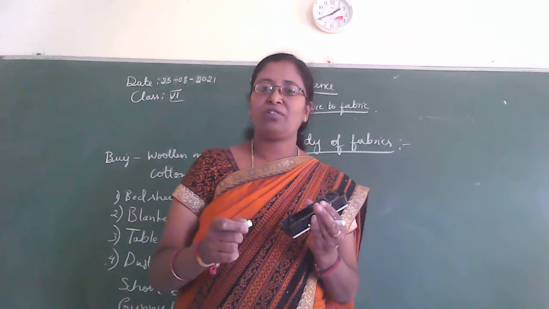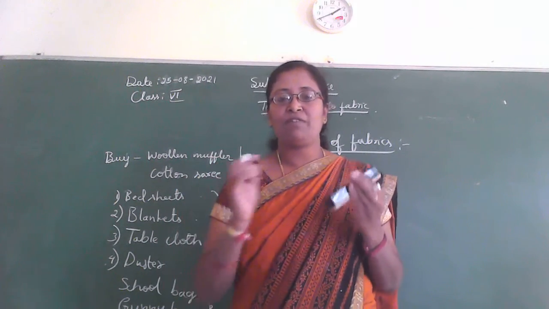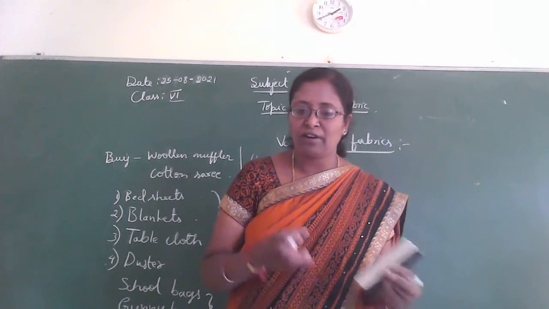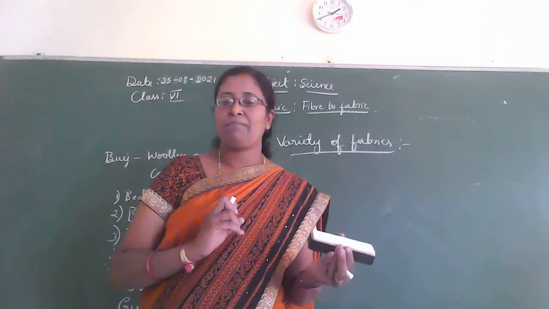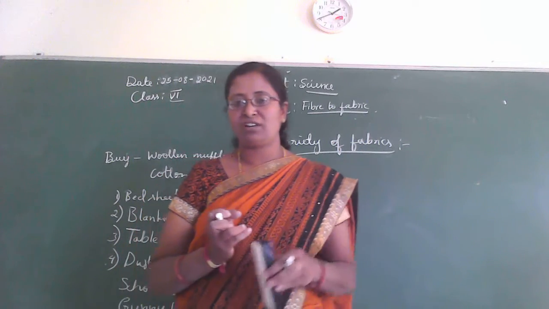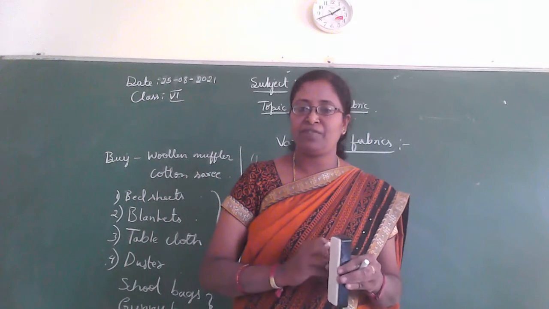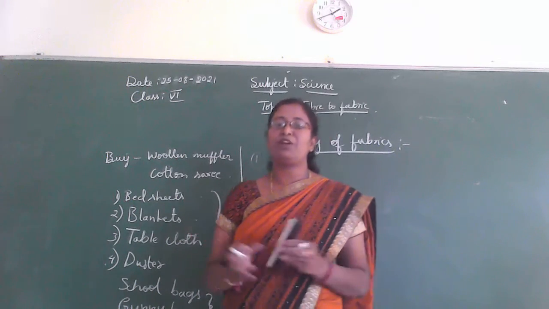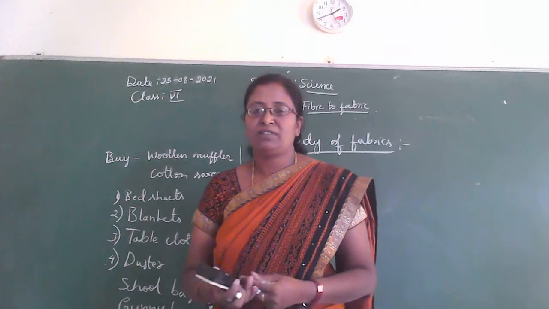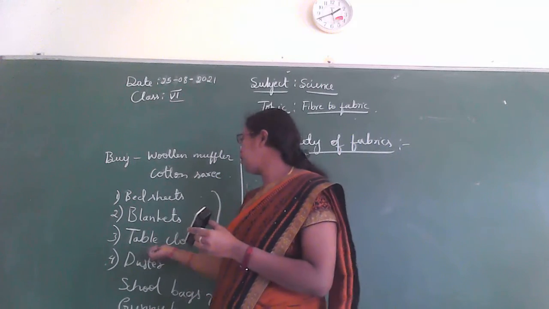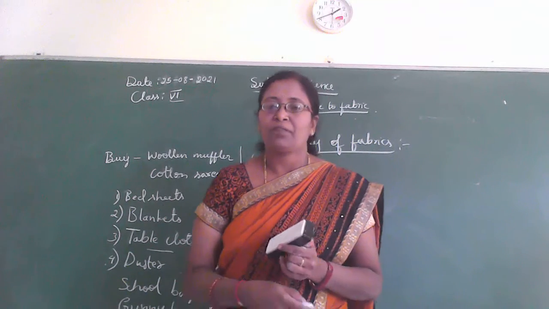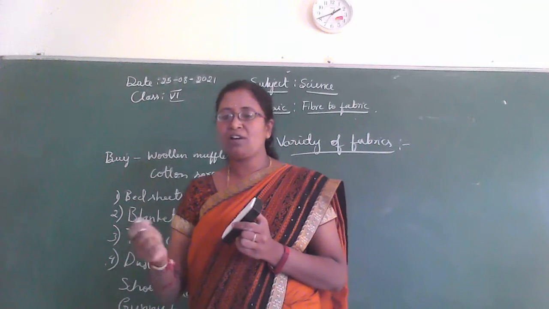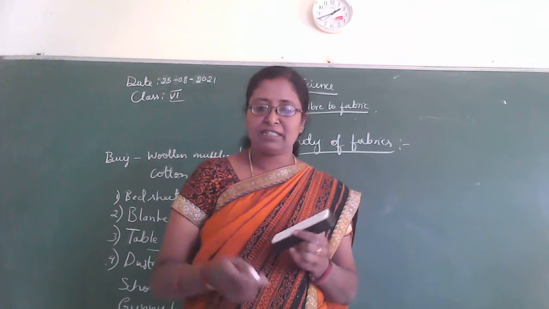For example, this blanket is made of wool or synthetic, or another one cotton. So like that, identify. So for example, take a tablecloth. Is it made of cotton, wool, silk or synthetic?